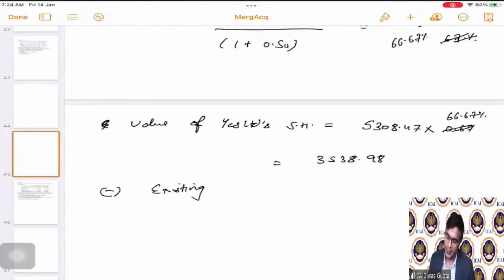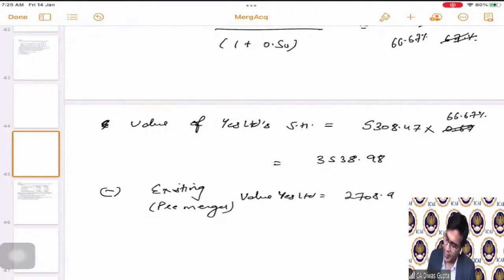Existing means pre-merger. So the pre-merger value of Yes Limited is how much? 2708.95 that we have already calculated in the first step.